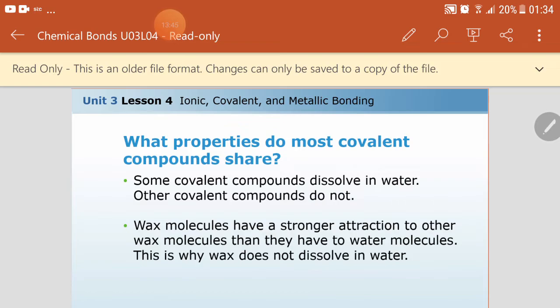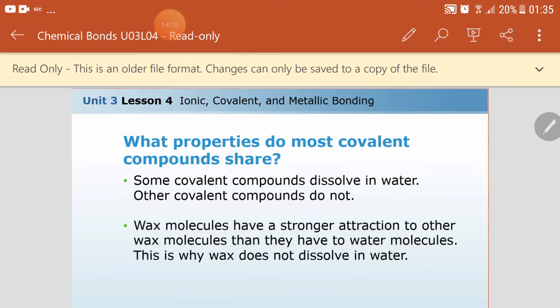Other covalent molecules don't have polarity, they are non-polar, and they will not dissolve in water. You didn't take this, and you are not required to understand it now. They just said that some covalent compounds dissolve, some don't, without mentioning the reason. The reason you will understand later, and it's very important.